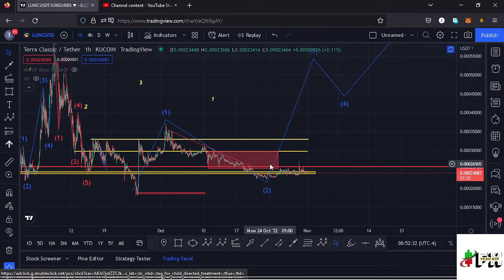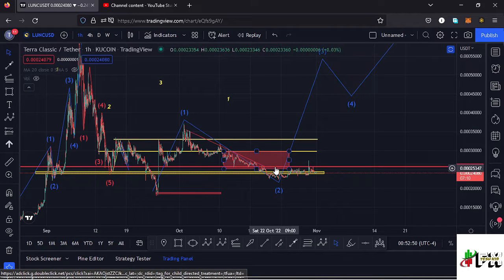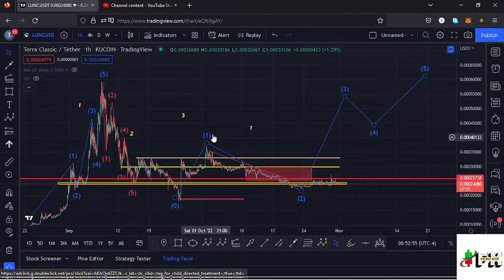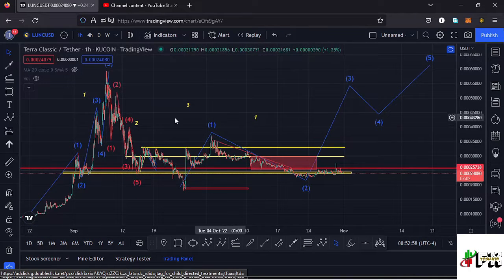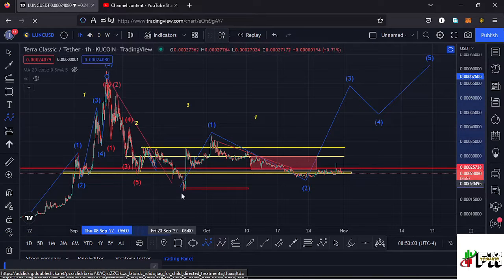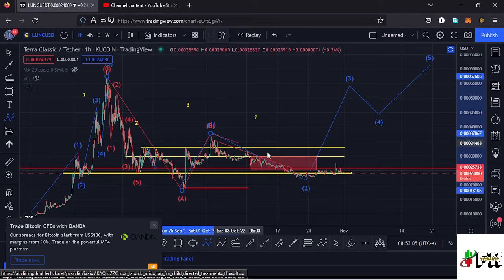And since we managed to break out of this target area that we had here in the formation of a second wave, that means there are high chances of invalidating this movement to the upper side in the formation of a third wave. And in case we invalidate that movement to the upper side, I will take this movement right here as a higher Elliott wave count 2, and because a wave 2 is a corrective wave, I'll term this as a massive ABC corrective movement, having this as the wave A, then a wave B, and in case we make a new low down here, then that will be my wave C.